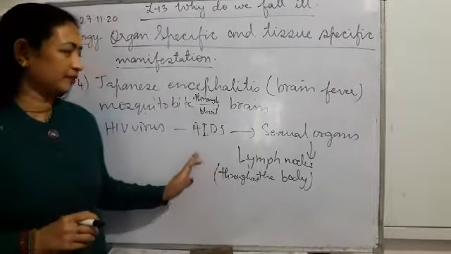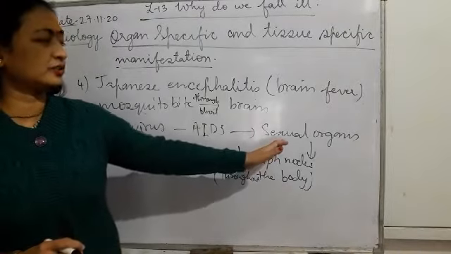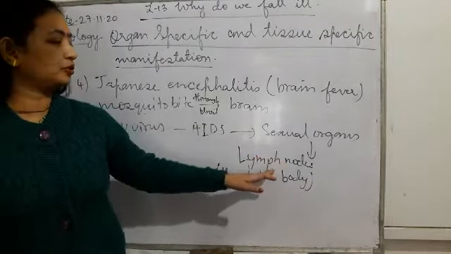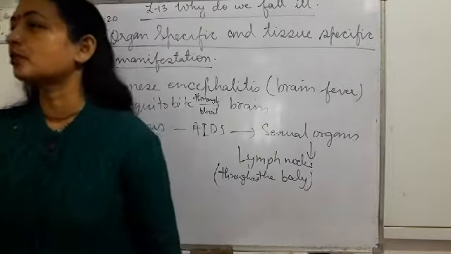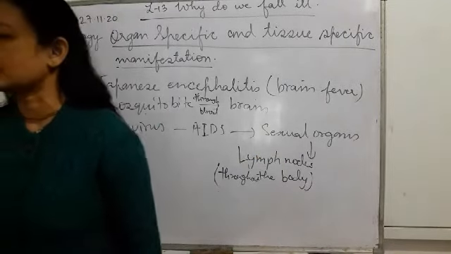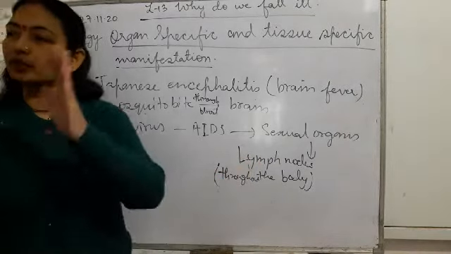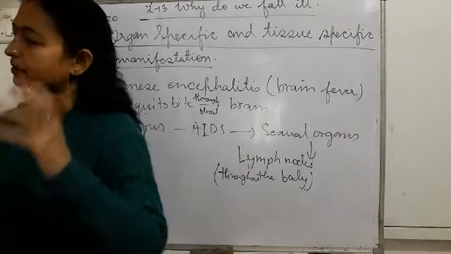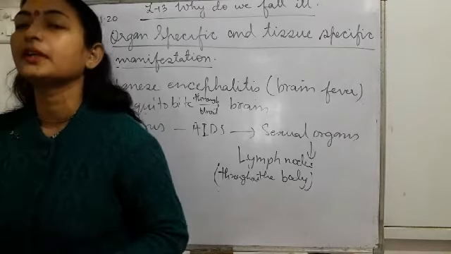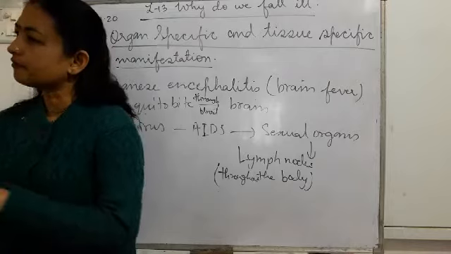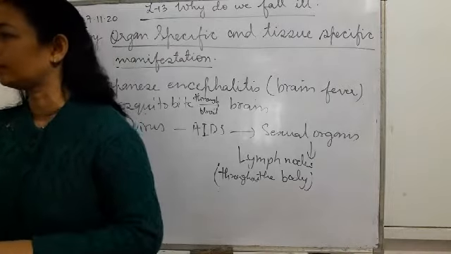So what happens here? It enters the sexual organs, but it does not harbor in the sexual organs. It goes to the lymph. Lymph nodes are the places where WBCs are formed. Lymph nodes are throughout the body, because the lymphatic system is present throughout, like the circulatory system. This lymph fills throughout the tissues.